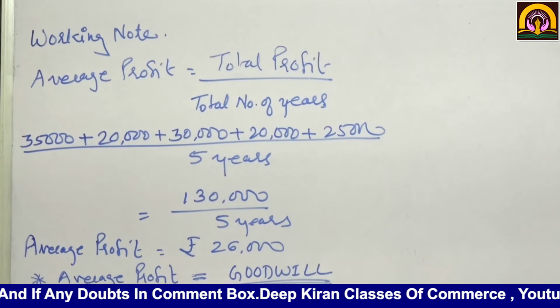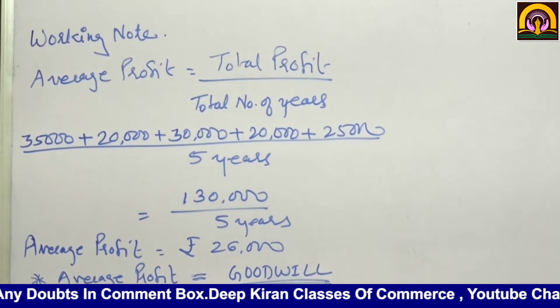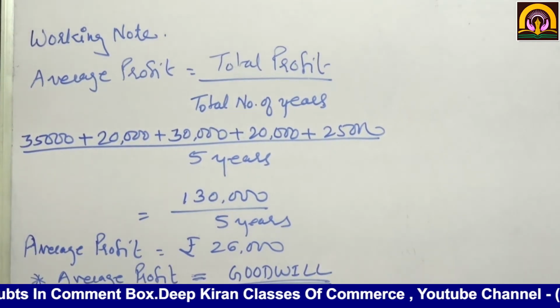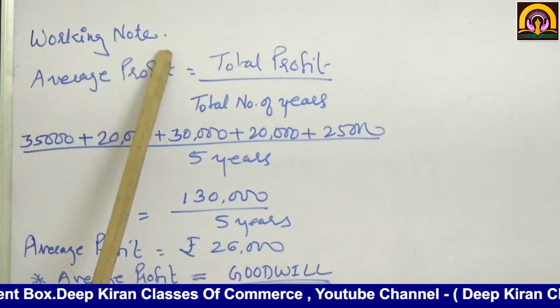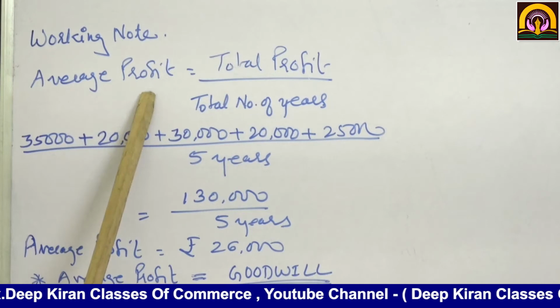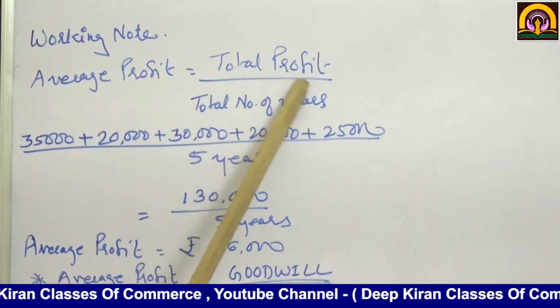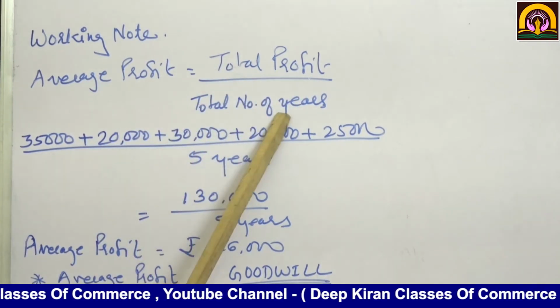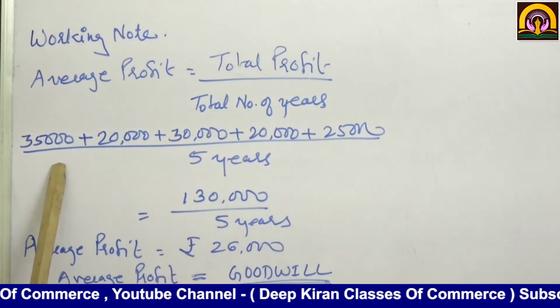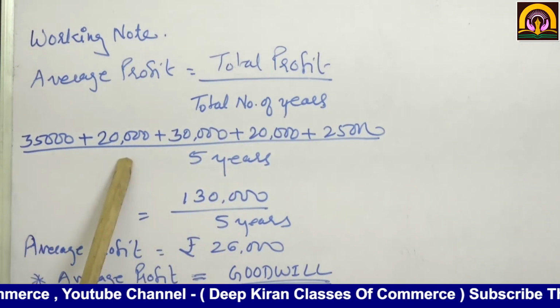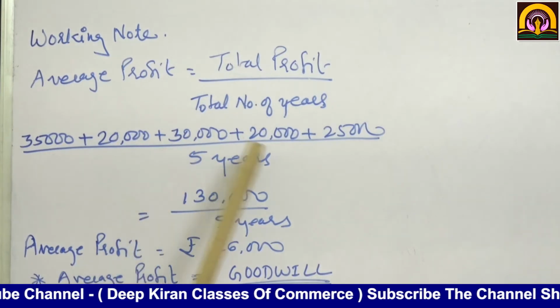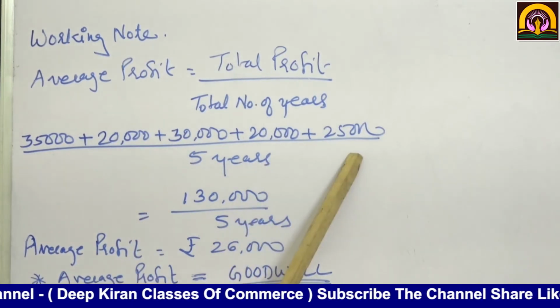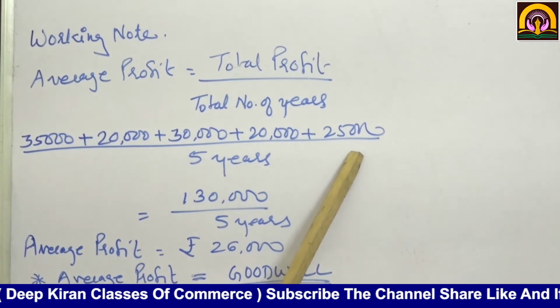Now we are going to see the working note of sum number 5 which we have read out just now. Here also the average profit is equal to total profit upon total number of years. What were the profits? First year 35,000, second year 20,000, third year 30,000, fourth year 20,000 and last year 25,000.